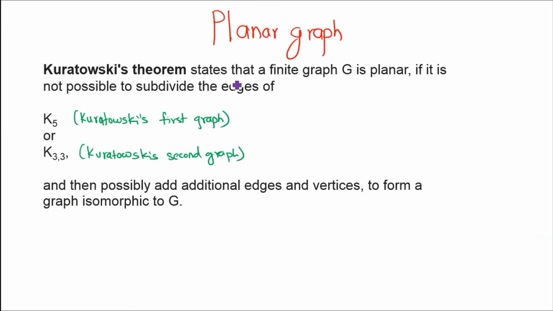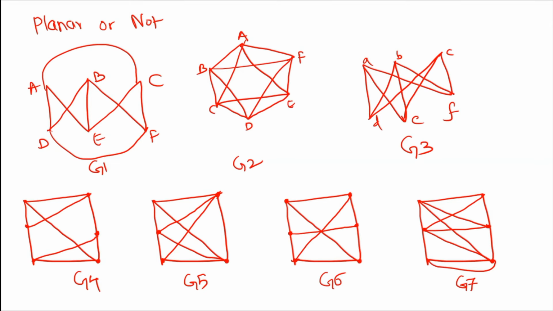Kuratowski's theorem states that a finite graph is planar if it is not possible to subdivide the edges of the graph into K5 or K3,3, and then possibly add additional edges and vertices to form a graph isomorphic to the graph. It means if your graph has a sub-portion which is K5 or K3,3, then we can conclude that the graph is not a planar graph.